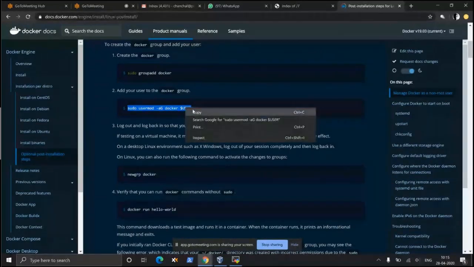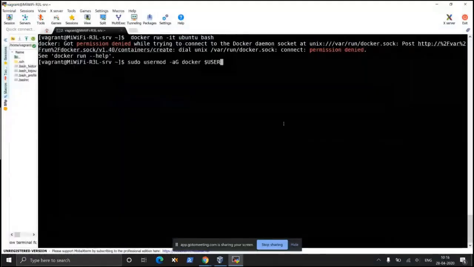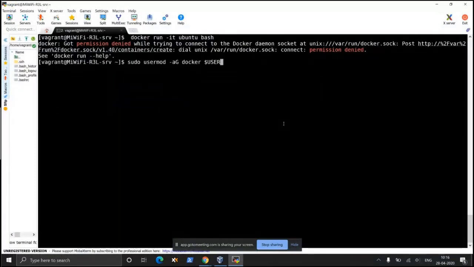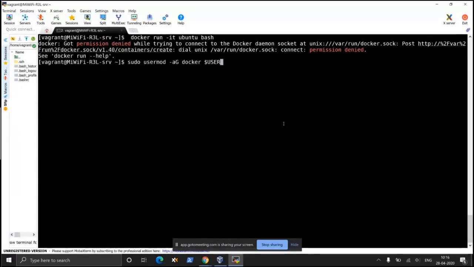You need to run this command on your terminal. Now this $USER could be replaced by any user whom you want to authorize to use the docker command from the console. By default $USER stands for the user who is running this command. $USER is a variable that is created by your bash terminal.